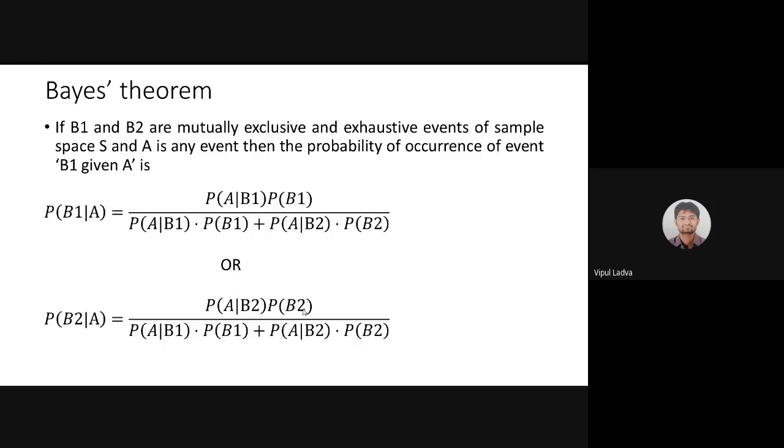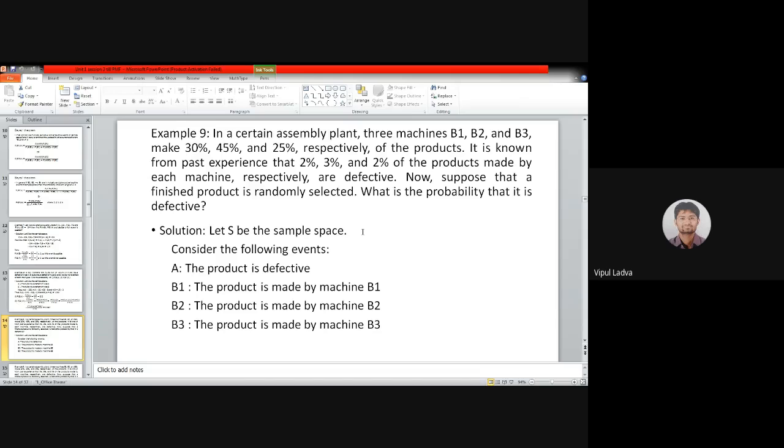When we are dealing with Bayes theorem, we will surely take the help of total probability in that formula. That denominator is nothing but the formula related to total probability. Now let me take you to that question once again, the same question which we just discussed for total probability.